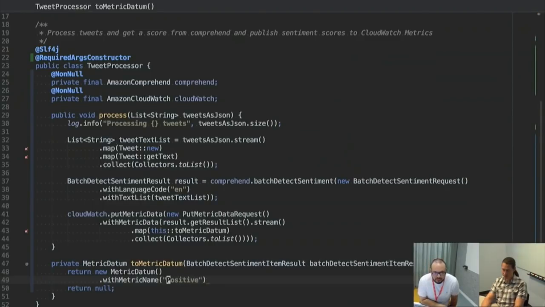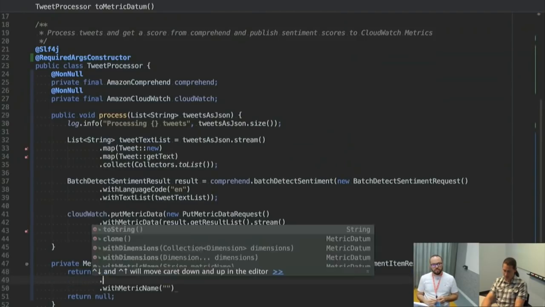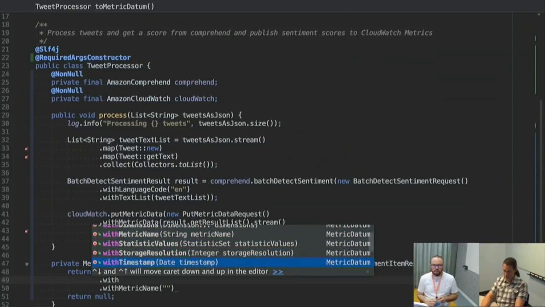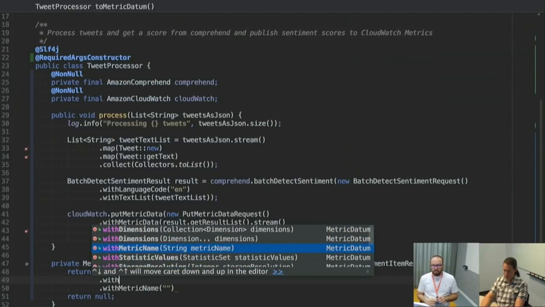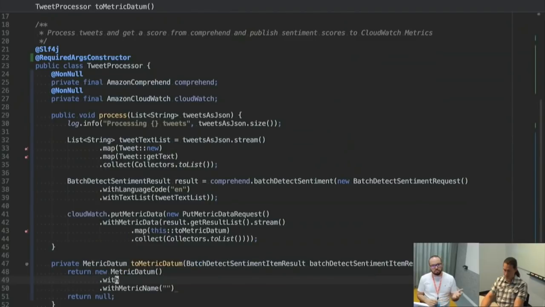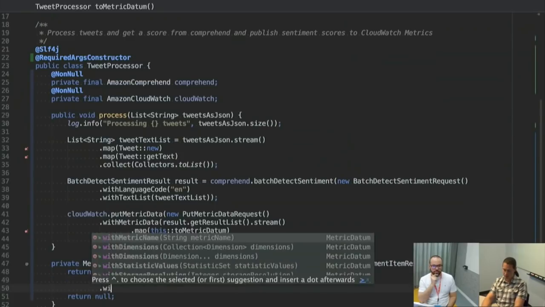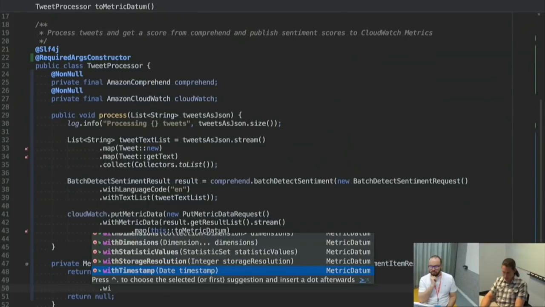I was thinking dimensions. So what we can do is, we could actually keep it simple, just a simple like Twitter as a dimension and then a metric name, sentiment or something. Let's say, we'll just say the positive score. All right. Cool. So we won't do dimensions right now. We'll do statistic values, timestamp.